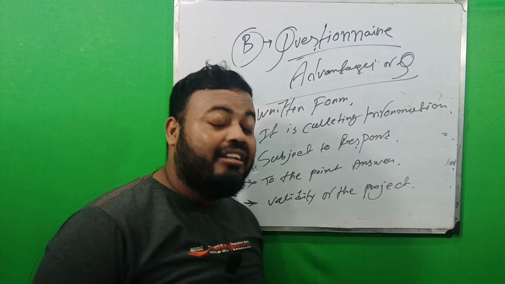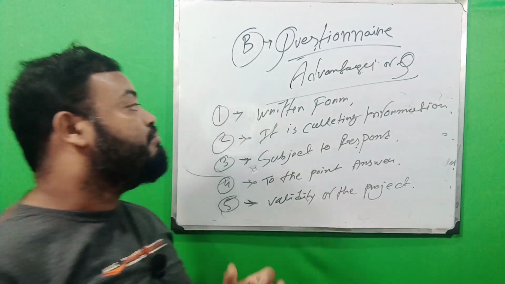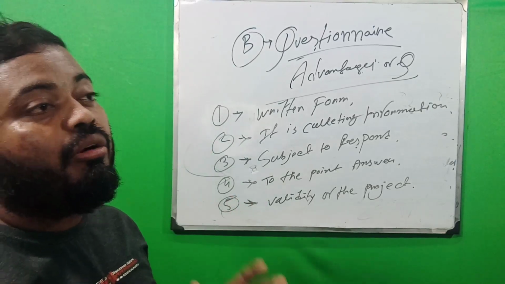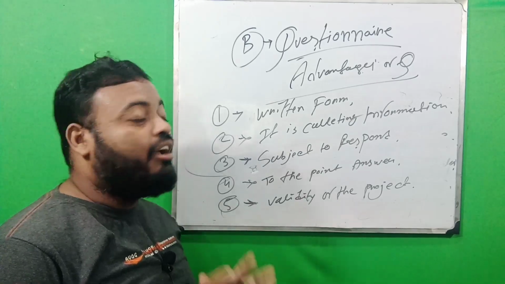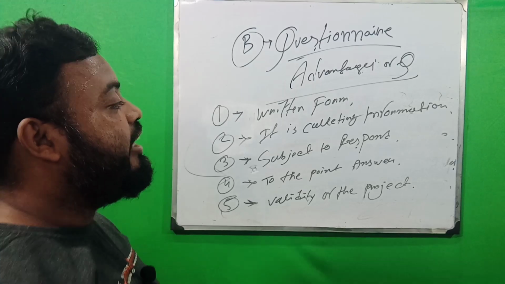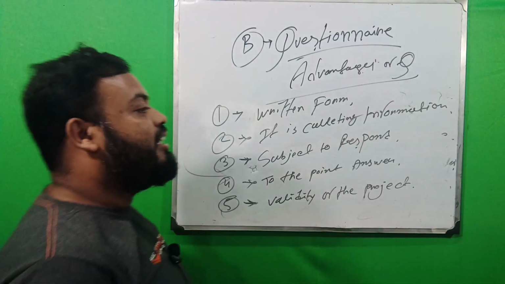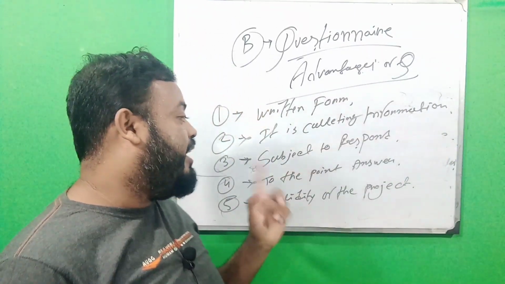When the questionnaire is formed by the researcher, the subject of the questionnaire must be clear, and the subject topic will be clear to the respondent. Next, to-the-point answer.